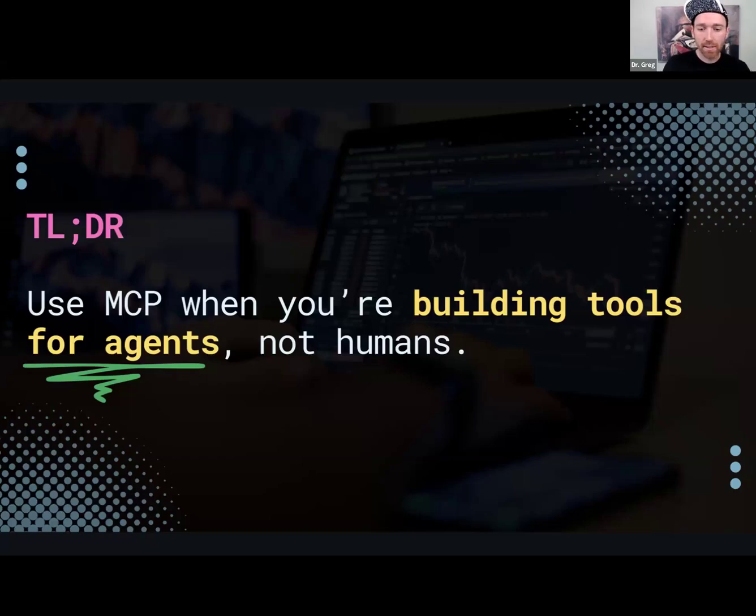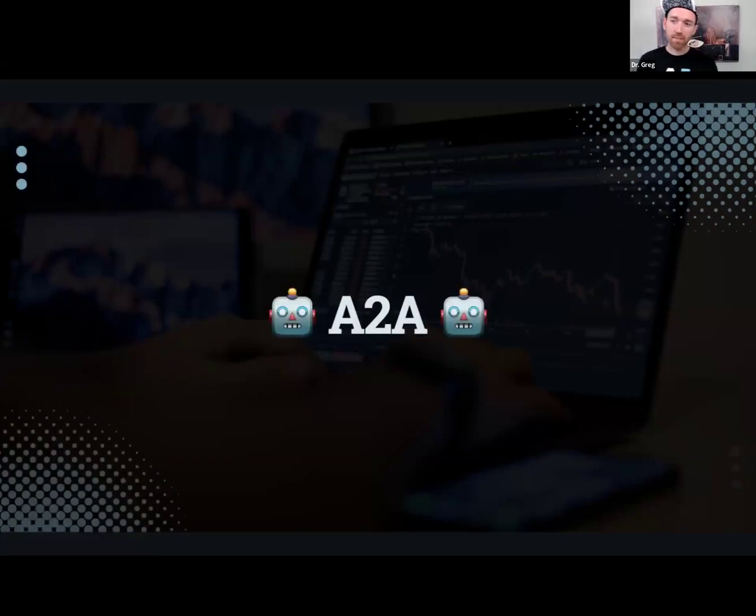Okay, so then in the next piece of our discussion here, hope you guys are appetized by this a little bit, and we can talk a little bit more about A2A.